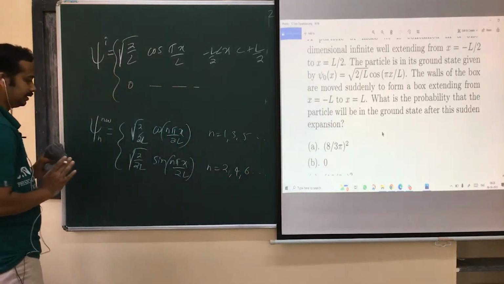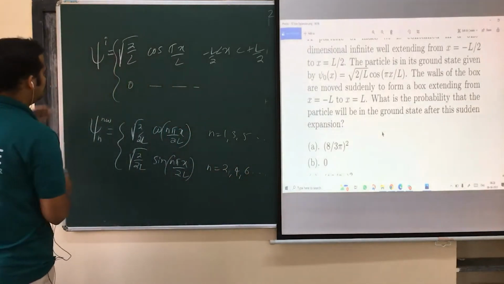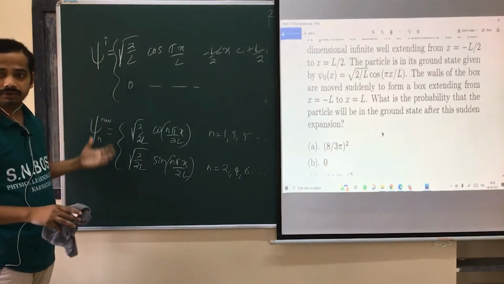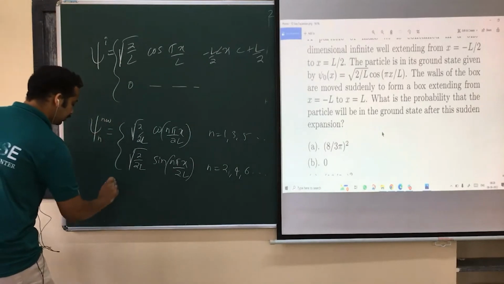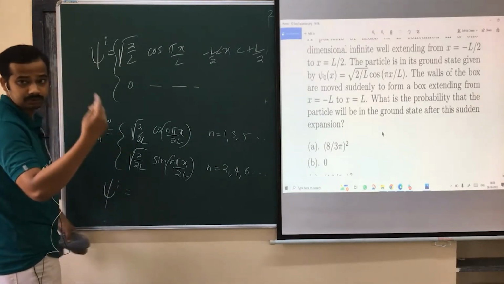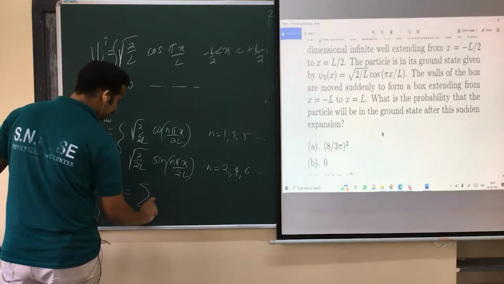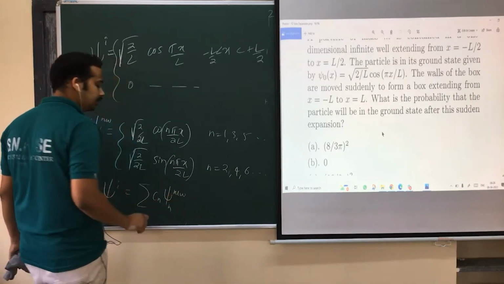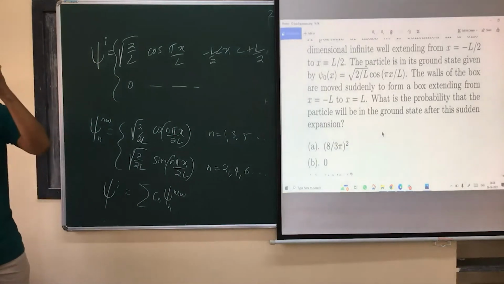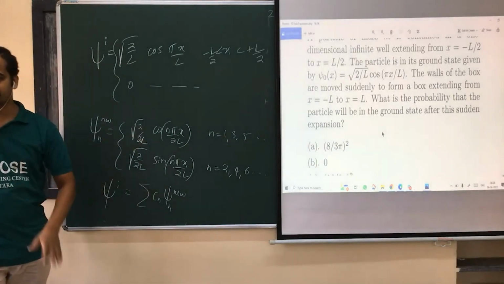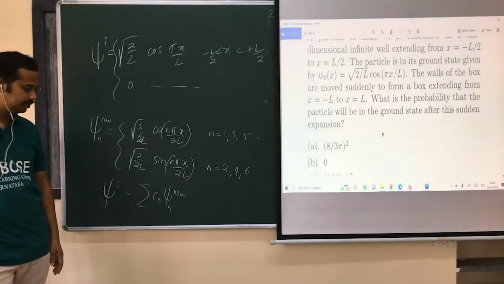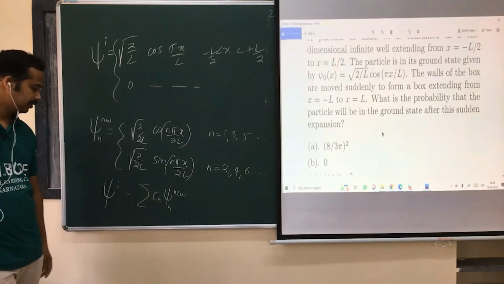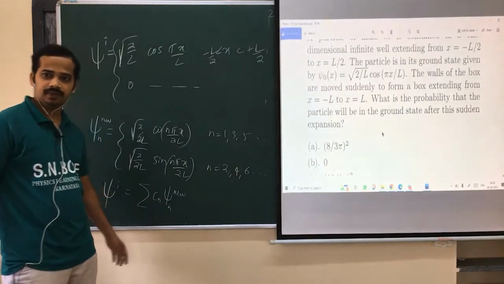Now the idea is writing the initial state in terms of these, expanding it in terms of these. Actually, the state on which we are doing the measurement should be expanded as eigenstates of the measurement operator, the energy measurement here, usually the energy eigenstates of the new system, isn't it? Then you need to find Cn.